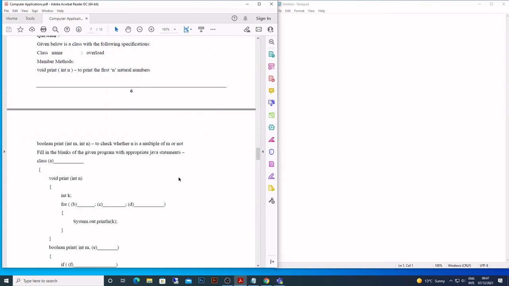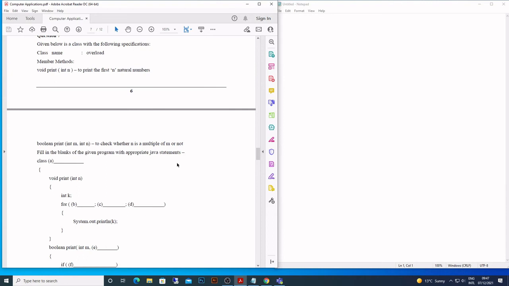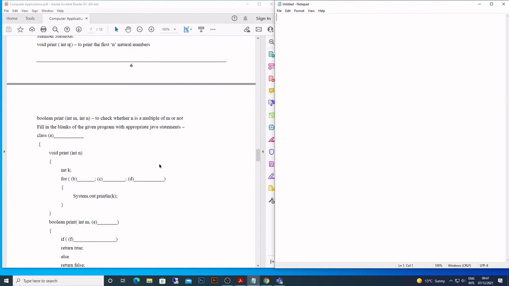Let's go back now. This is the 7th question. You have to read this question carefully. It is very, very important that we do it. So there is this class called overload. Then print is a method that takes 1 parameter. Natural numbers we have to print: natural numbers 1, 2, 3, 4, 5 up to n.